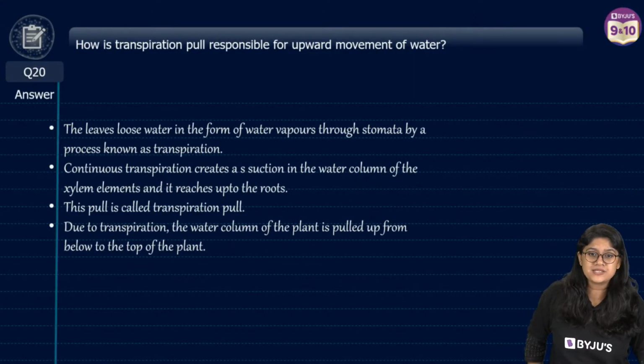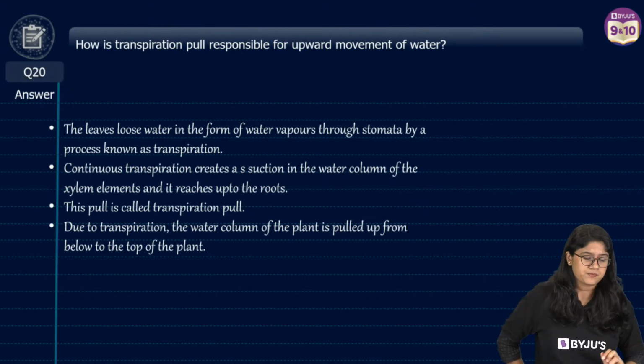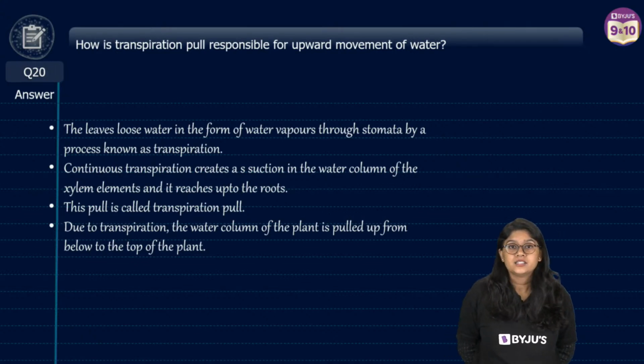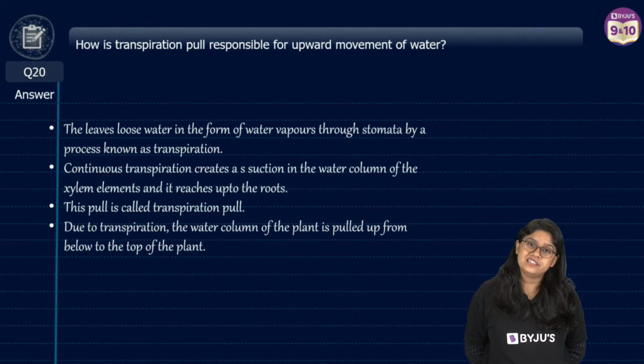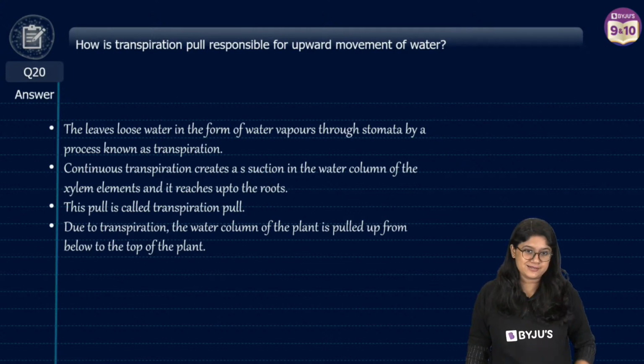Ma'am, root pressure happens in the night, is that right? No, it happens all the time, right? Think about it. Definitely the movement is happening throughout, but the movement rate definitely depends. Because at night transpiration does not happen. It happens more in the daytime. So the rate at which the movement is happening definitely decreases.